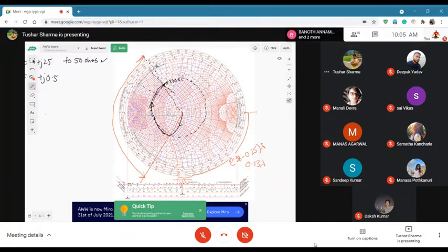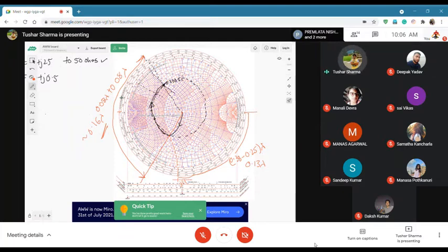So this is again 0.08 plus, from here this is 0.0 and this is 4.2. I'm just doing it roughly but you can do it carefully. So this will be around 1.6 lambda. Okay.